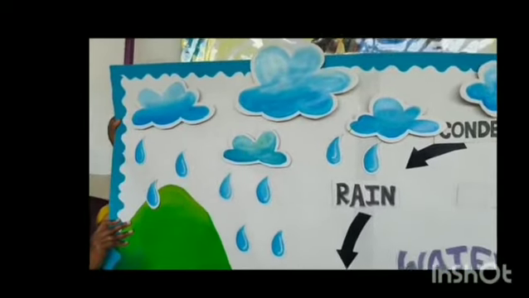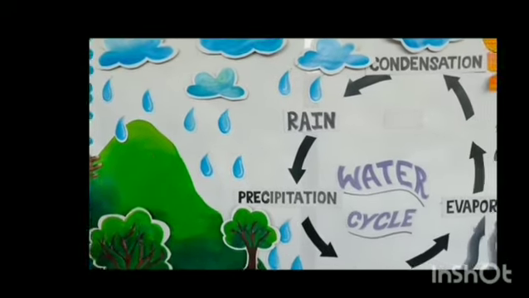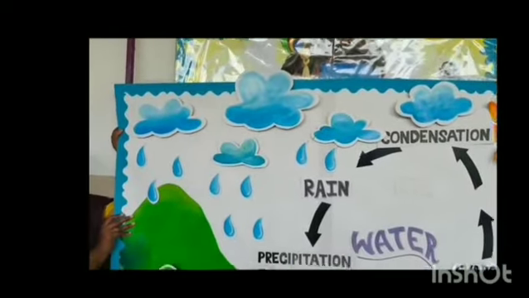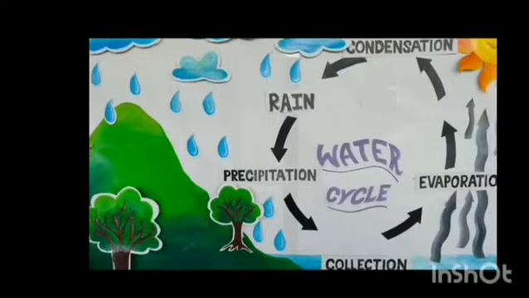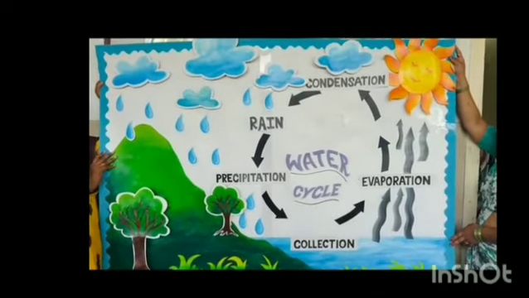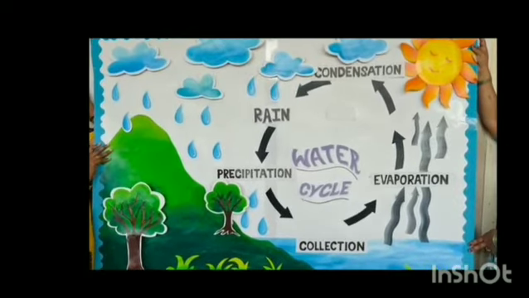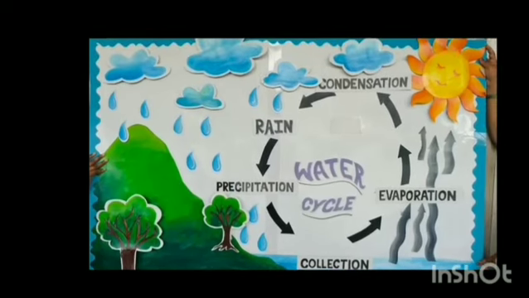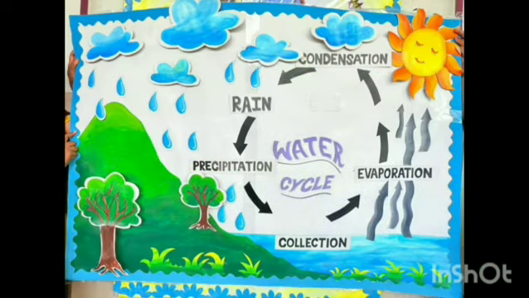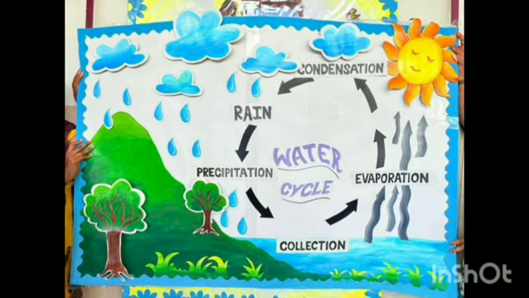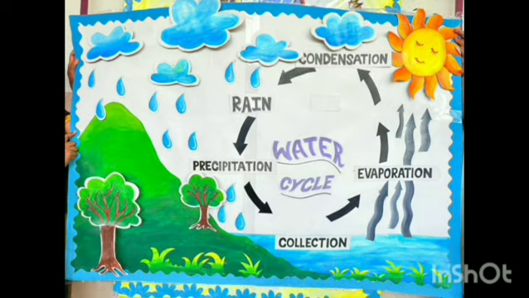Again, this water gets evaporated due to sun heat. Again, these vapors go up to the clouds. They cool down, turn into water. That is, these vapors cool down and form water. Again, these water droplets come down in the form of rain. This is precipitation. That means these raindrops again after precipitation come down to collection. That means on land, seas, oceans, rivers, dams, and different places.